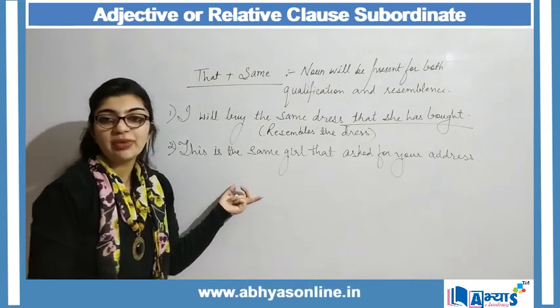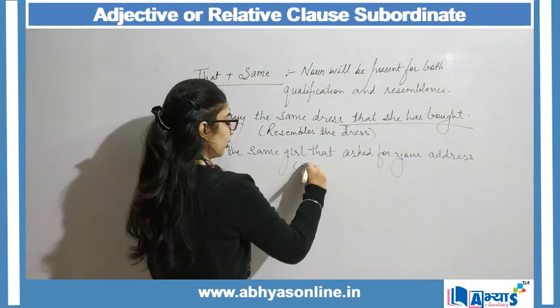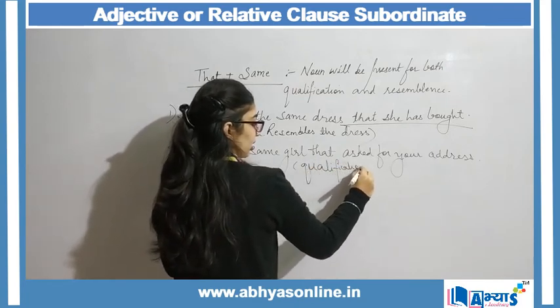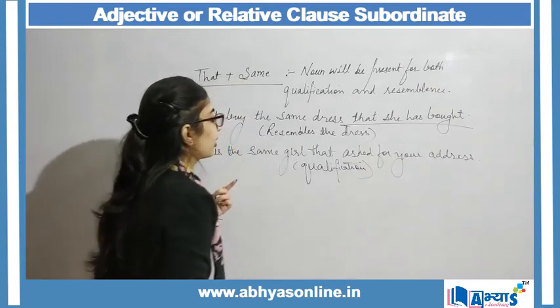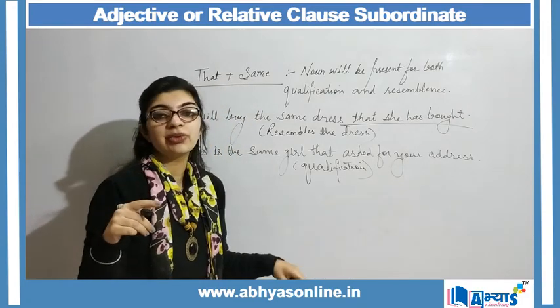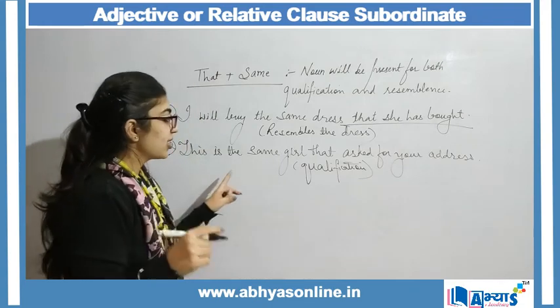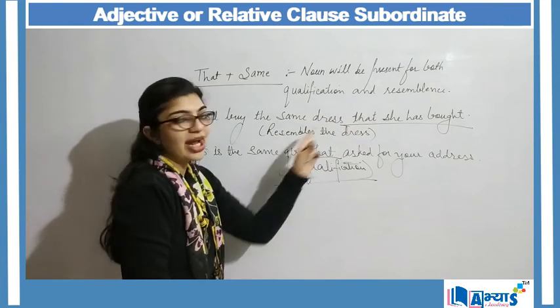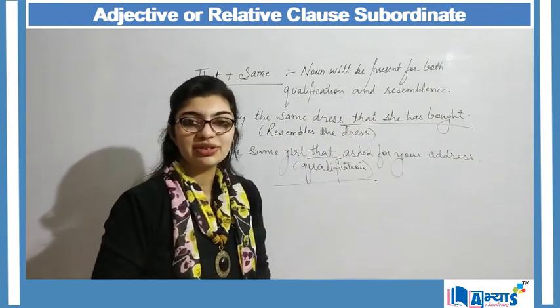Here there is some kind of qualification. This is not the resemblance but a qualification, that girl was asking for your address and this is the same girl who was asking for your address. So again, that is used for qualification and that can also be used for resemblance.